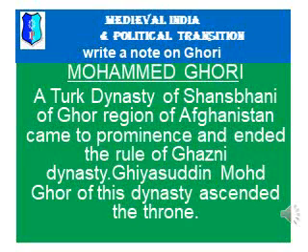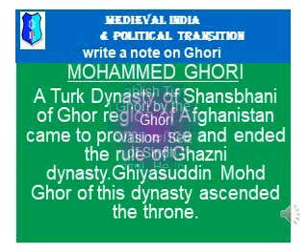So Muhammad Ghori, a Turk dynasty of Shansabani of Ghor region of Afghanistan, came to prominence and ended the rule of the Ghazni dynasty. He ended the Ghazni dynasty and came to rule. And Ghiyasuddin Muhammad Ghor of this dynasty ascended the throne. So that we have to understand. He was the person who came into power.